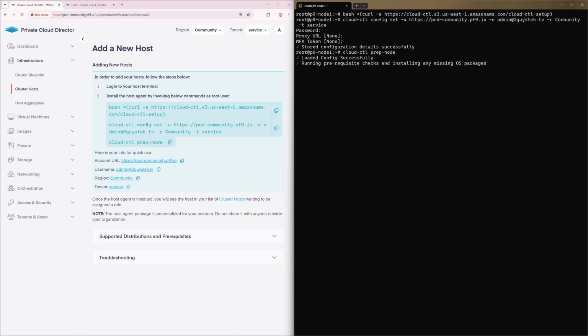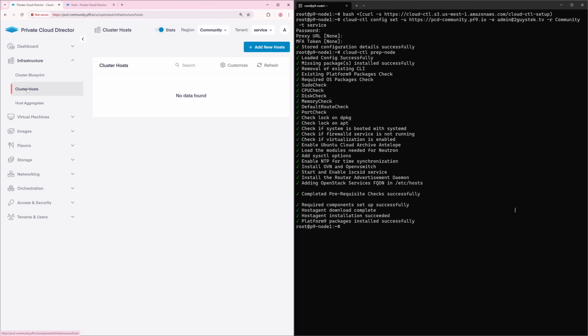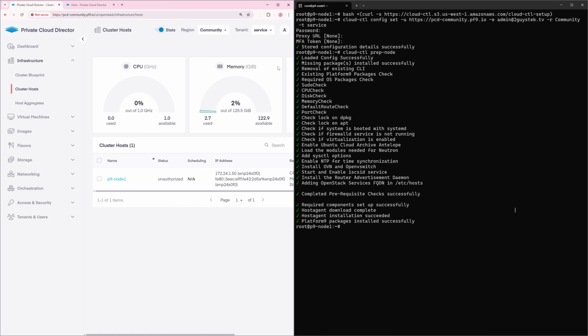Good news is it doesn't take nearly as long as the PCD install takes. Of course, the speed in which it takes is dependent on your connection speed to the internet to download packages and the hardware you're installing it on. And done. Now let's check and make sure that our new host appears in PCD. So we'll swing over to the left window pane where I have my PCD GUI open still and click refresh in cluster hosts. And there's my newly added host listed. The name P9-Node1 is the host name of the system I built.